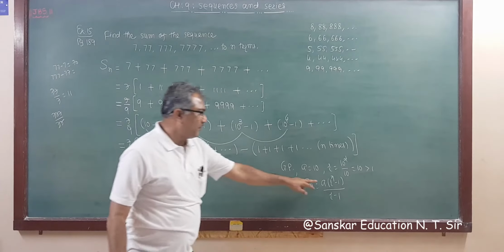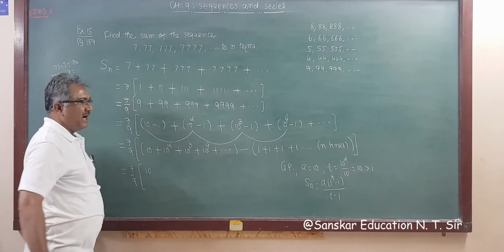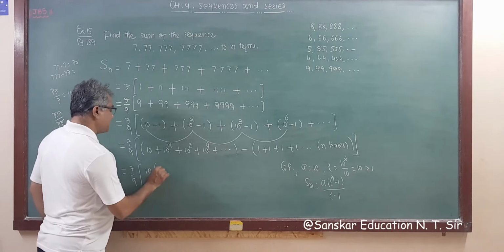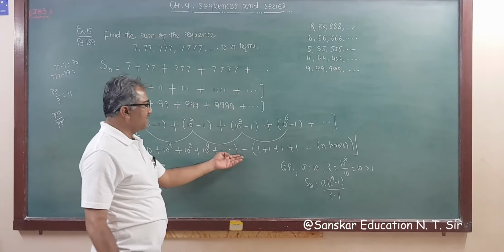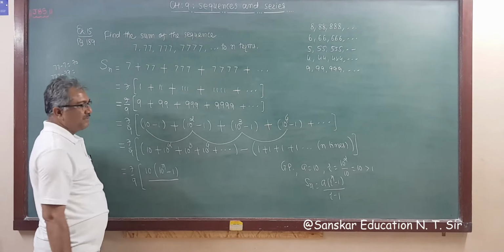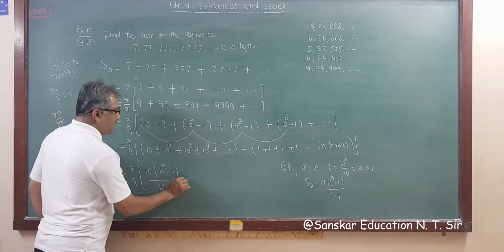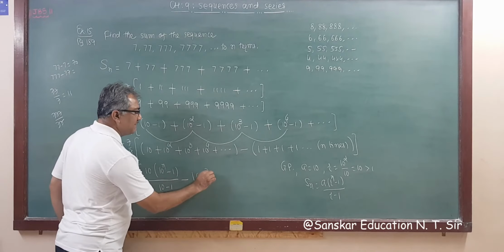So applying this formula, a is 10, into r is also 10, so this is 10 raised to n minus 1, because we have to find the sum of n terms, right? Whole upon r minus 1, that is 10 minus 1. Minus 1, how many times? n times.